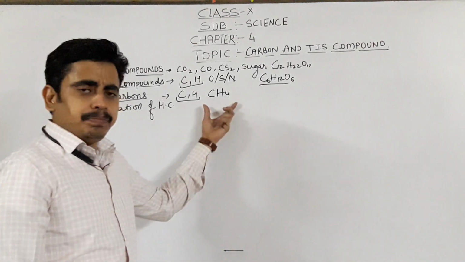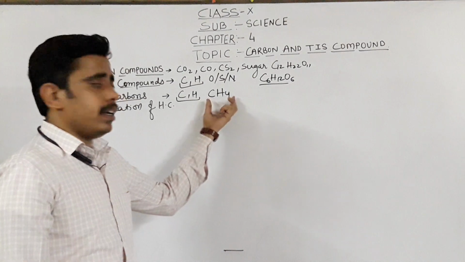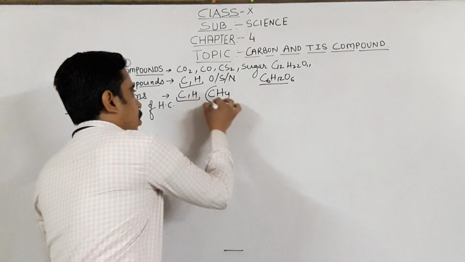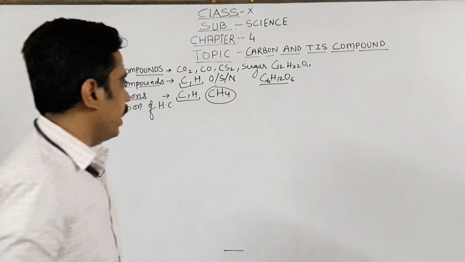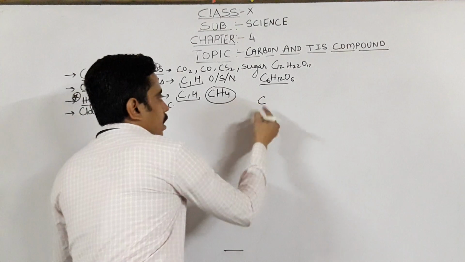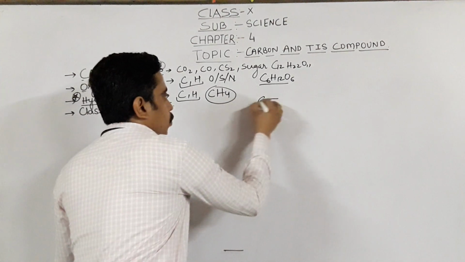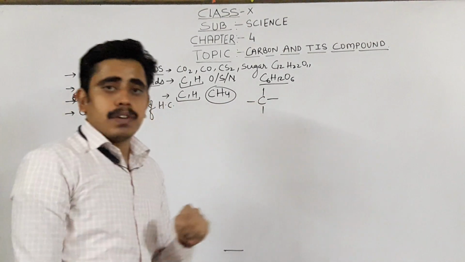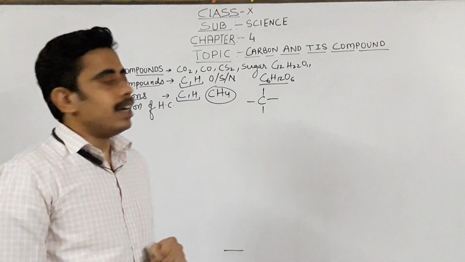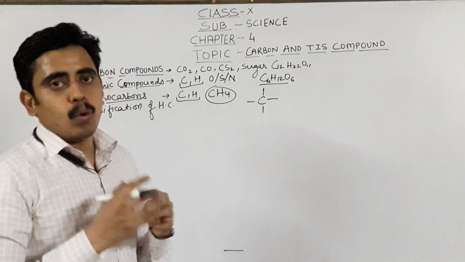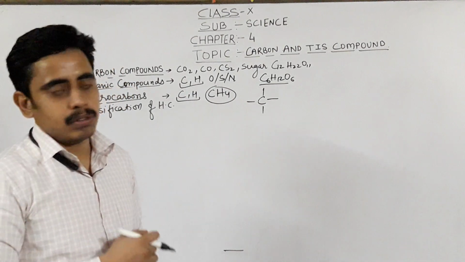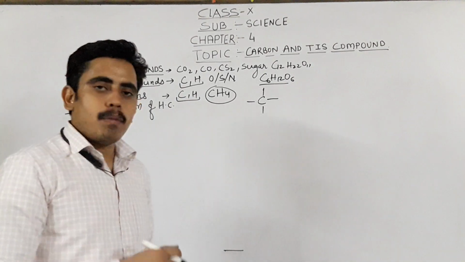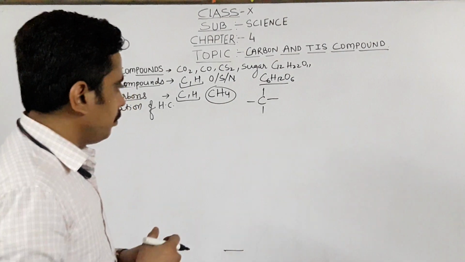So if you see the formula of methane, the molecular formula of methane is CH4. If you see the structure of methane properly in detail, you will see that a carbon is there. And what is the valency of carbon? In the previous videos we have discussed the valency of carbon. Yes, carbon has valency 4. That means it forms 4 covalent bonds by the sharing of electrons. Hydrogen is a monovalent atom. It only forms a single bond with the carbon.